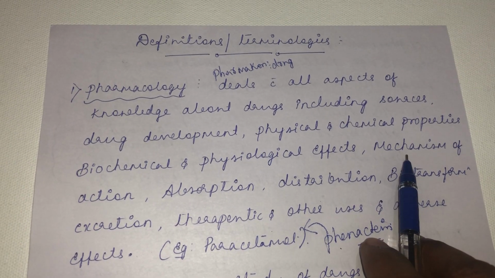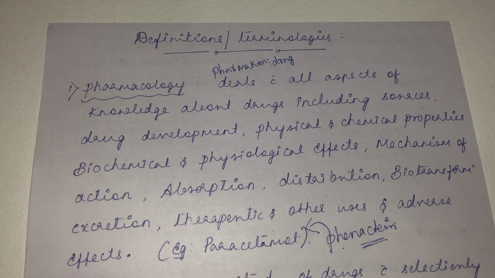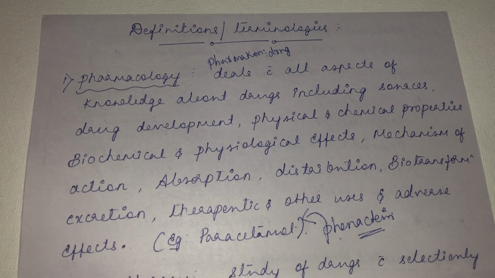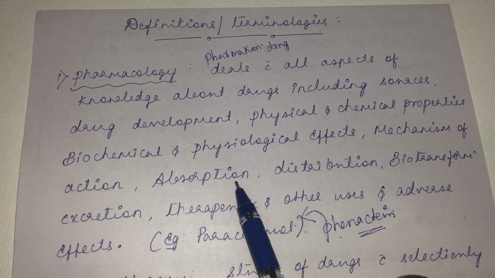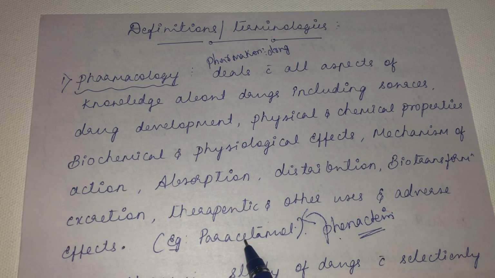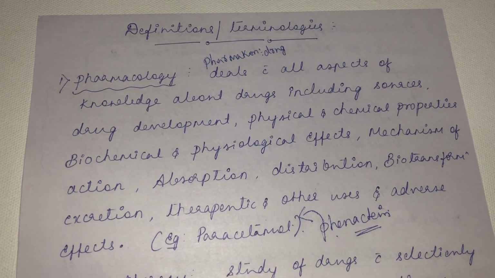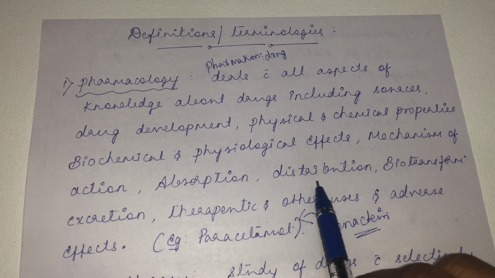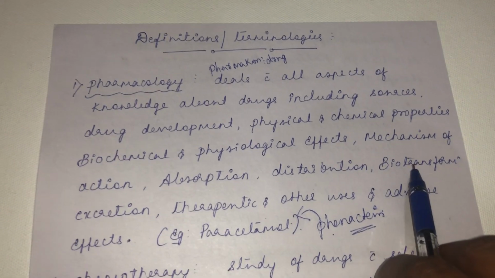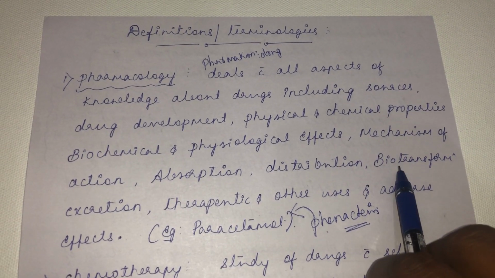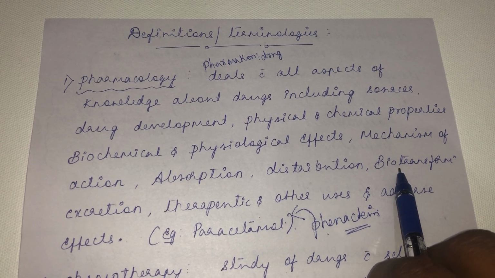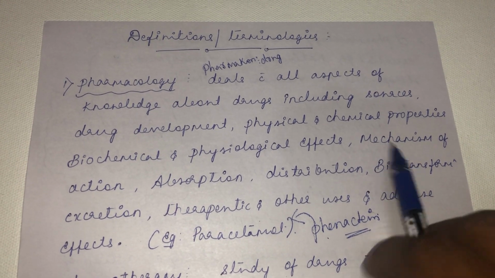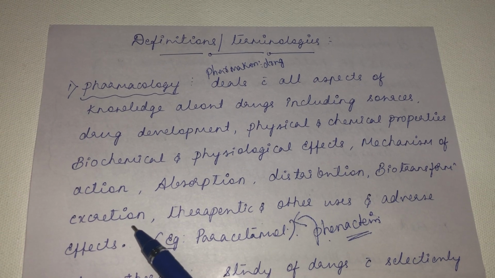Then its mechanism of action. So how does paracetamol act? It acts by inhibiting the cyclooxygenase enzyme. Then related to absorption, when you take the paracetamol tablet, how it is going to be absorbed, how much amount of paracetamol gets absorbed, then how much gets distributed into the body, and the biotransformation, the metabolism of the paracetamol, how much amount of paracetamol in the body gets metabolized, then how much of that metabolite is excreted